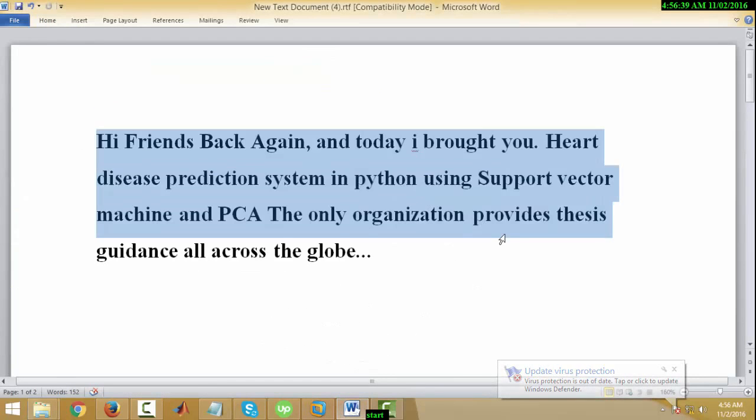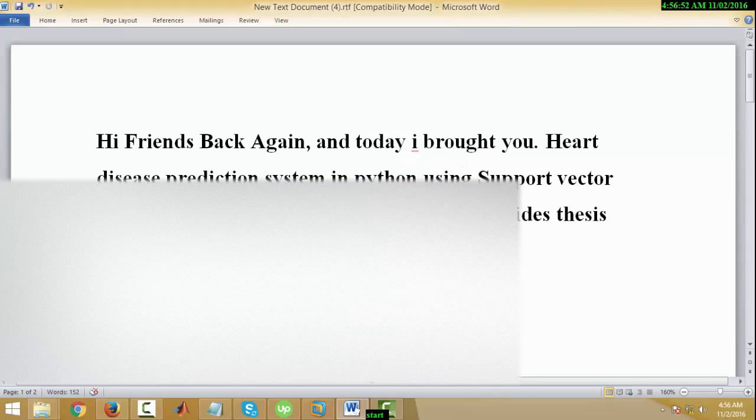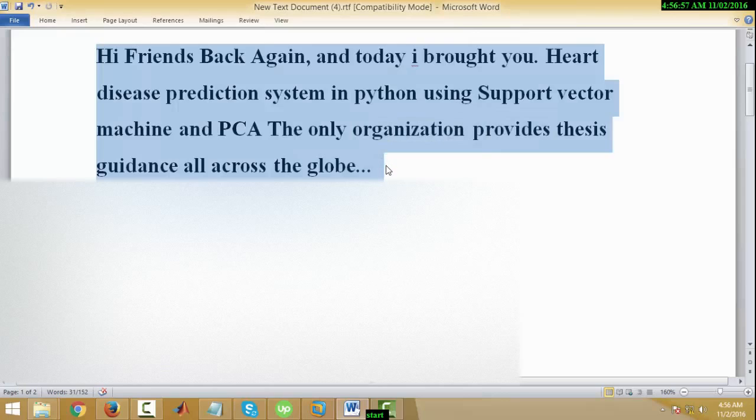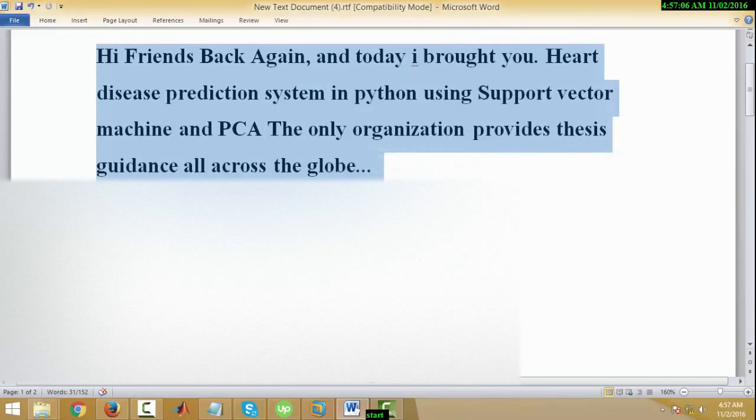Hello, friend. I'm back again, and today I brought you a disease prediction system built in Python. And here I again use, like in MATLAB, support vector machine and PCA. Moreover, Python is the upcoming trend. It's an open source programming platform. We can integrate it with any programming language, and most of the scientific libraries are available in Python as well. So today I designed a heart disease prediction system in Python.